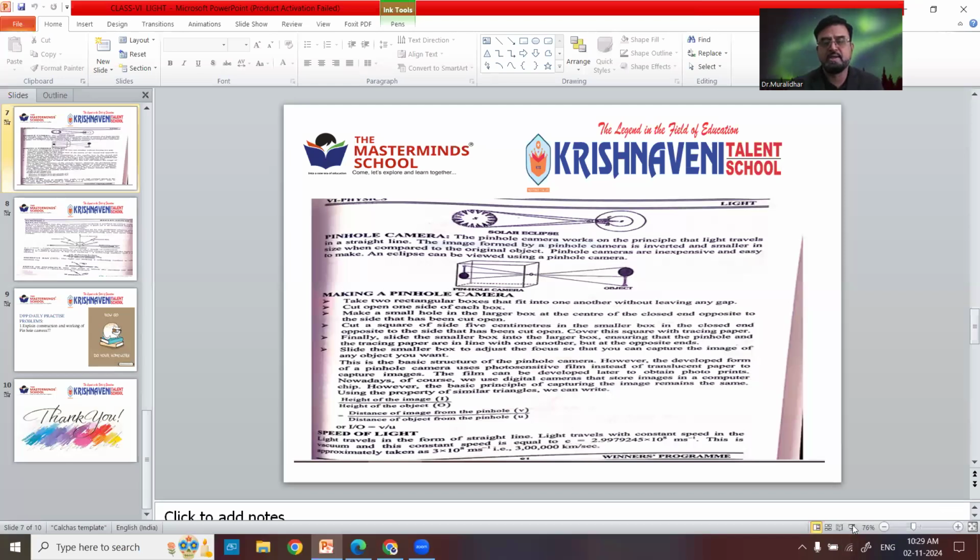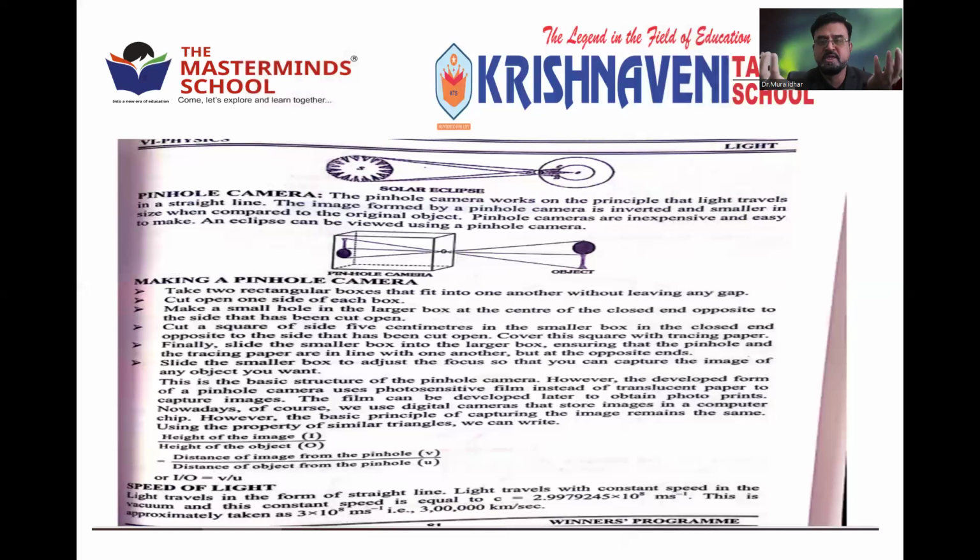Simple way of understanding how to form the pinhole camera, right? It's a simple one to observe the image of an object. Image of an object, right? So as how you are taking the photograph through a camera, a digital camera or any other camera, this camera also helps us to see the image. It is not shadow. So try to remember that there is a difference between shadow and image. Right? There is a difference between shadow and image.